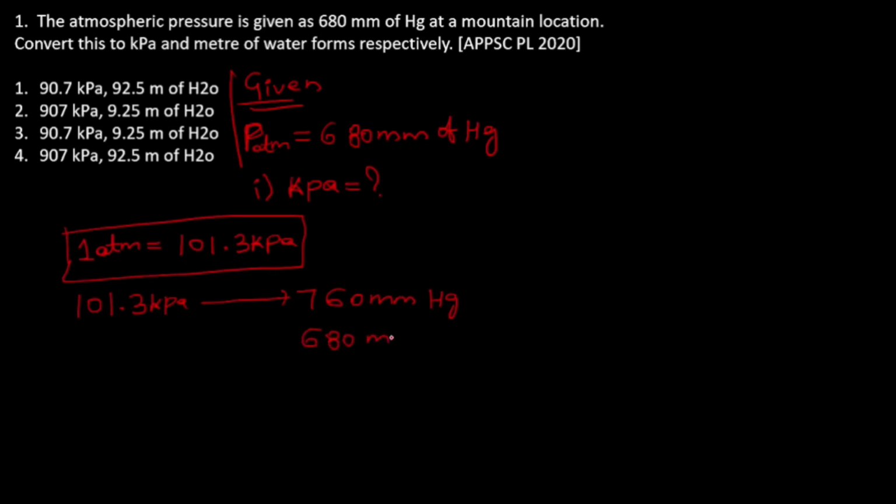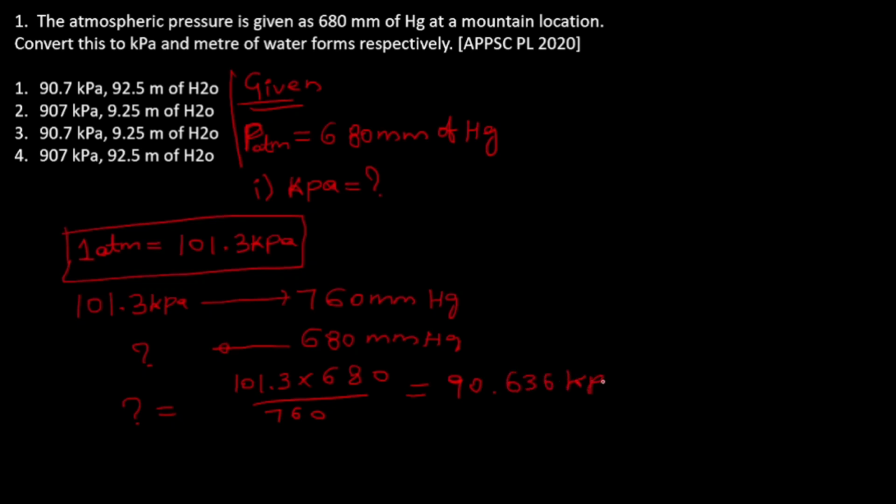Then 680 mm of mercury is what? So if we calculate, we get 90.636 kilopascal. So approximately from the options it is 90.7 kilopascal. So option 4 is the answer, 90.7 kilopascal.